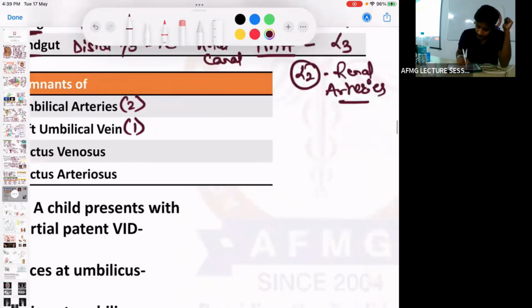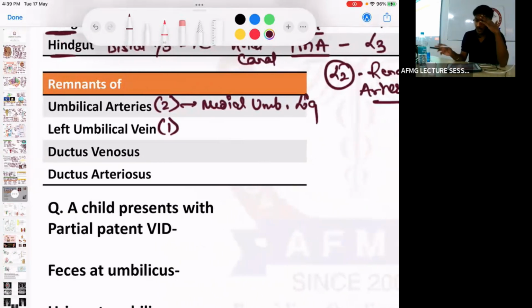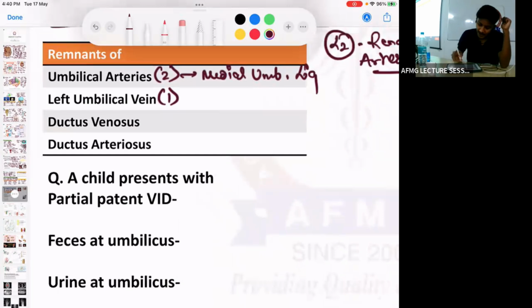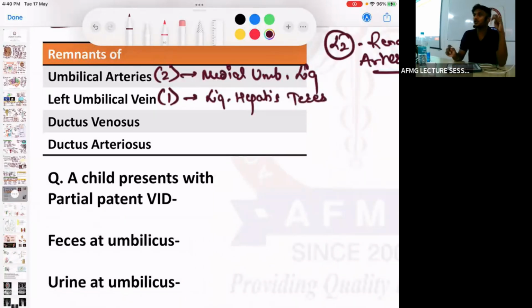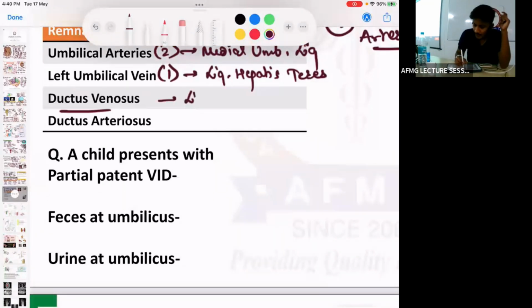So umbilical artery का remnant is called the medial umbilical ligament. Left umbilical vein develops into the ligamentum teres hepatis. Remnant of the left umbilical vein is known as the ligamentum teres hepatis. Remnant of ductus venosus, easy. It is called as ligamentum.